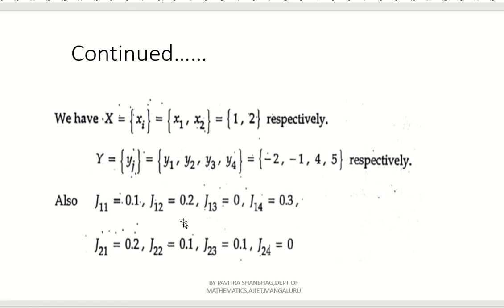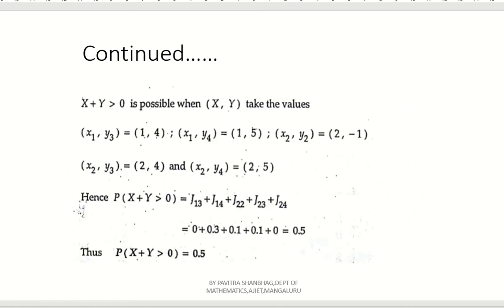Now here, X plus Y greater than 0 is possible. They have asked to check whether it is possible or not. X plus Y greater than 0 is possible when x comma y takes the values what? x1 comma y3 which is 1 comma 4, x1 comma y4 that is 1 comma 5, x2 comma y2 that is 2 comma minus 1, x2 comma y3 that is 2 comma 4, x2 comma y4 that is 2 comma 5.